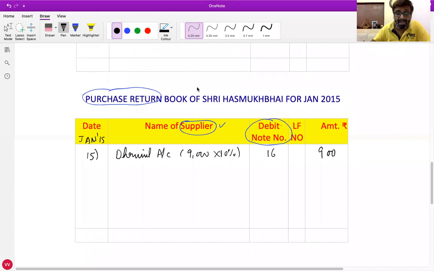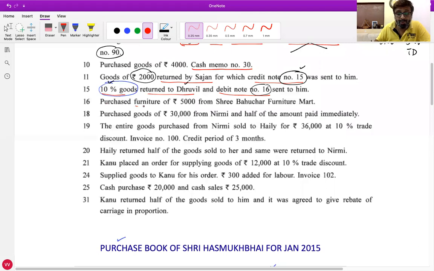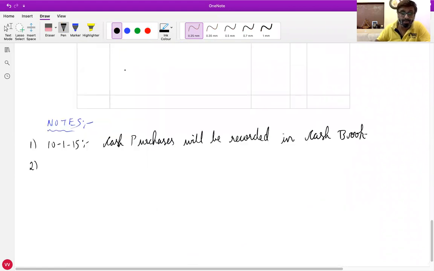Raise your hand. Who will tell me the next transaction, how you will record it? Purchased furniture of rupees 5000 from Shri Bahuchar Furniture Mart. Tell me in chorus, everyone. Not recorded. Purchase of asset will not be recorded. Did I make you write it in the notes in the beginning today or not? Yes, sir. Purchase of asset will go in journal proper because it's a credit purchase.